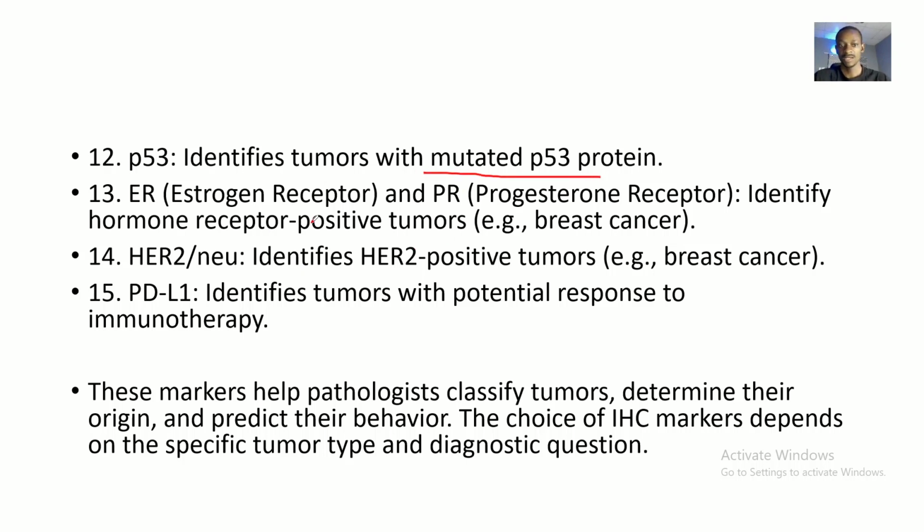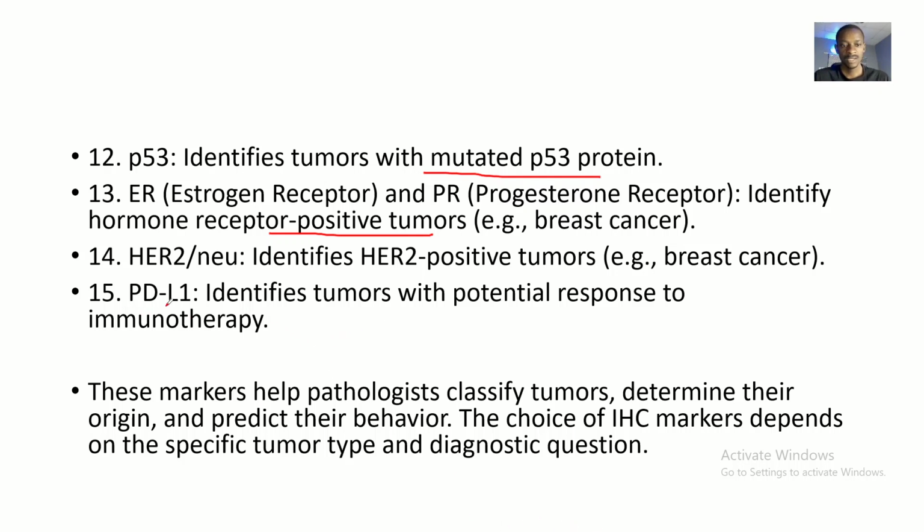Then we have ER, the estrogen receptor, and PR, the progesterone receptor. These identify hormone receptor positive tumors like breast cancer. Then we have HER2 or NEU. This one identifies HER2 positive tumors like breast cancer.